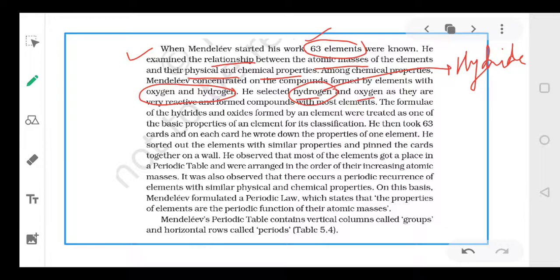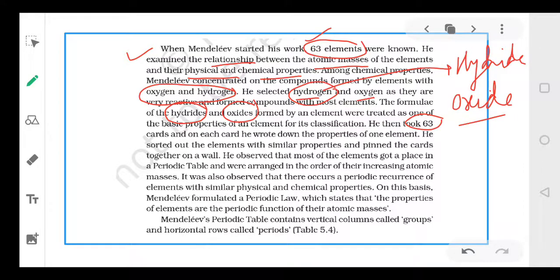If an element reacts with oxygen, an oxide is formed. So he basically worked out the formulae of hydrides and oxides. And these 2 properties were considered the basis of classification.